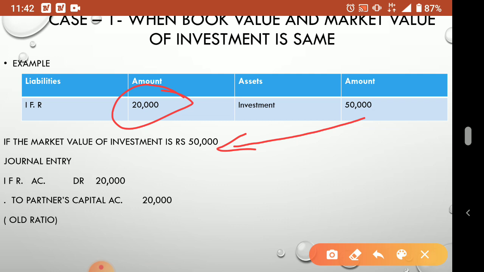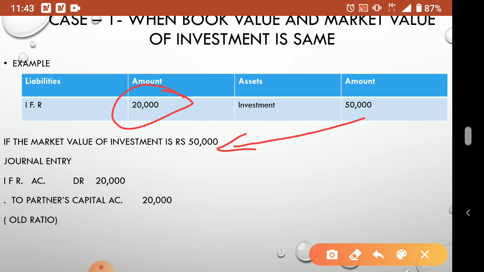Understood? Here, just like WCR we debited, IFR also will be debited. Any reserve when we close, we have to debit, because it already has a credit balance. It appears on the liability side. All items appearing on the liability side have a credit balance.